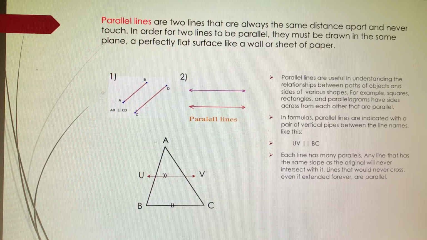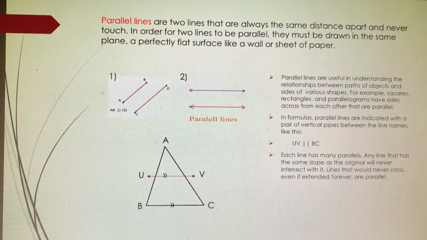In example number 1, from point A to point B is one line. From point C to point D is another line. So the line AB is parallel to line CD. In example number 2, there are two horizontal lines that will go on forever and will never intersect. Those are parallel lines.